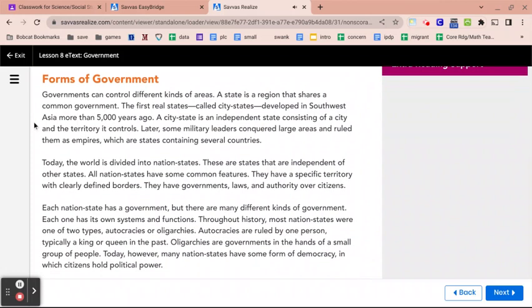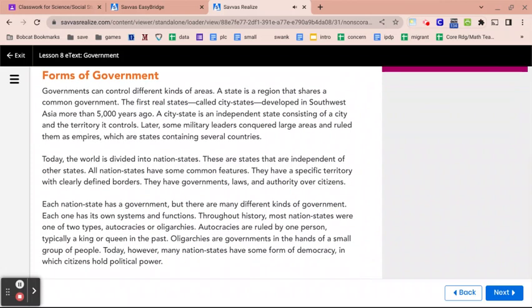Forms of government. Governments can control different kinds of areas. A state is a region that shares a common government. The first real states, called city-states, developed in Southwest Asia more than 5,000 years ago. A city-state is an independent state consisting of a city and the territory it controls. Later, some military leaders conquered large areas and ruled them as empires, which are states containing several countries.